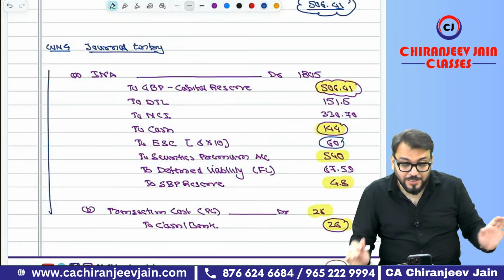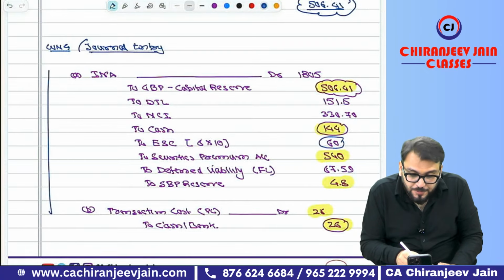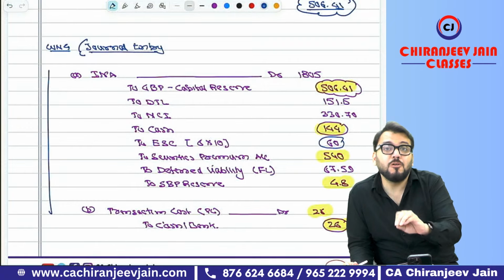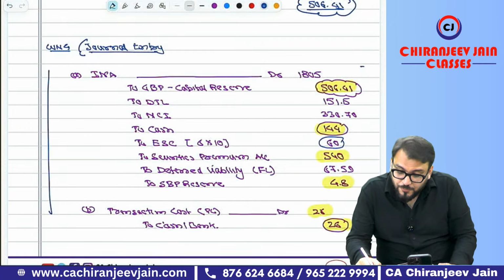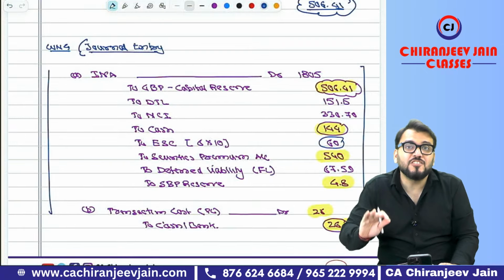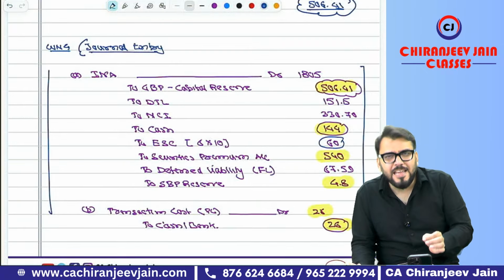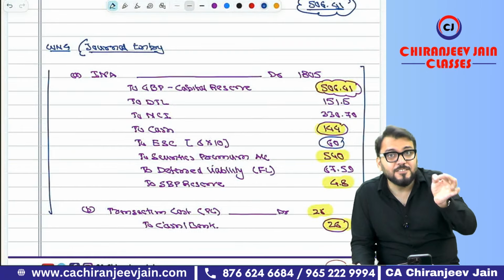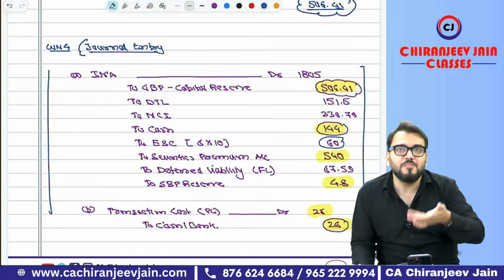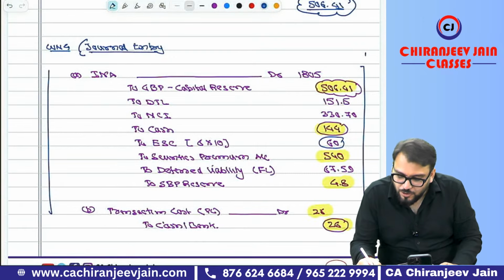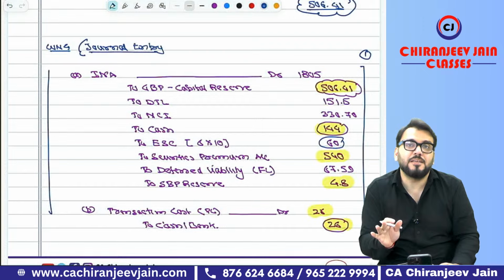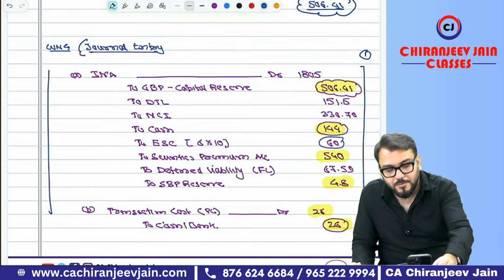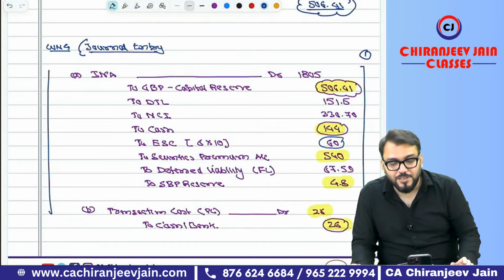Okay, so what is my suggestion? Before preparing the balance sheet, just think about the journal entry. If you know this journal entry, then your balance sheet will always tally. It will take 1 minute extra, but it will save you 10 minutes. Because if the balance sheet does not tally, then ultimately you are wasting your time. Trust me, your balance sheet will tally immediately. Okay? Are you getting what I am saying?